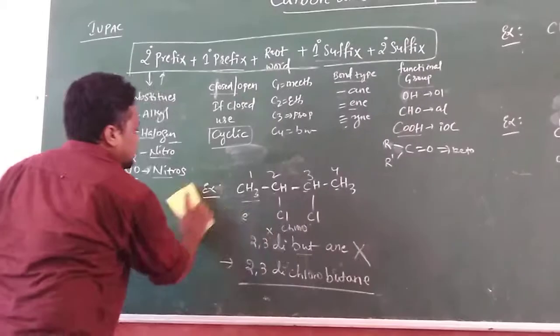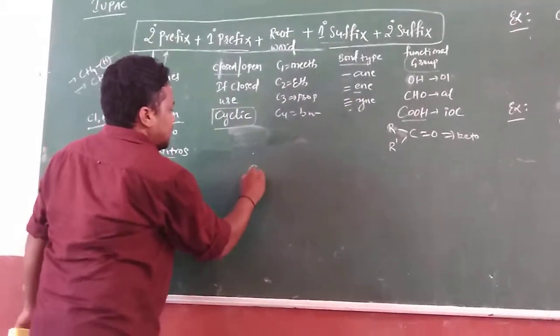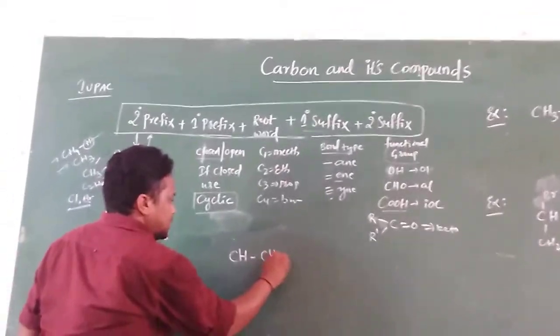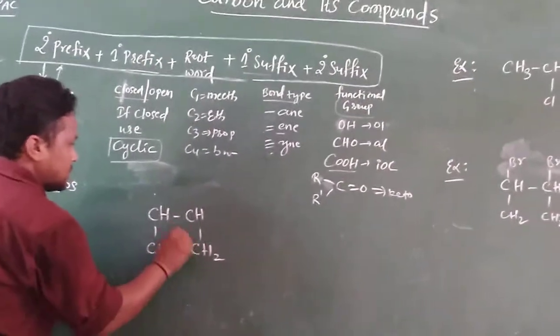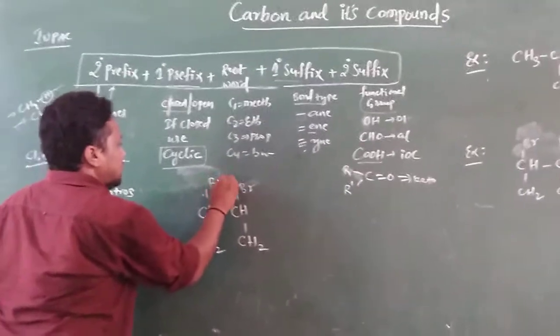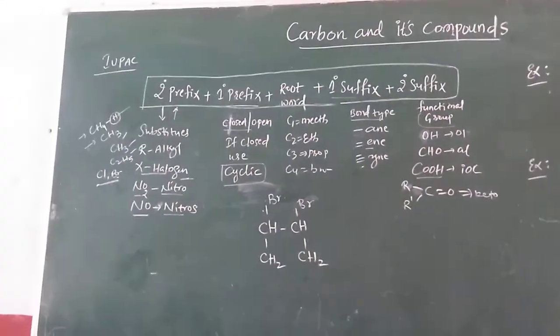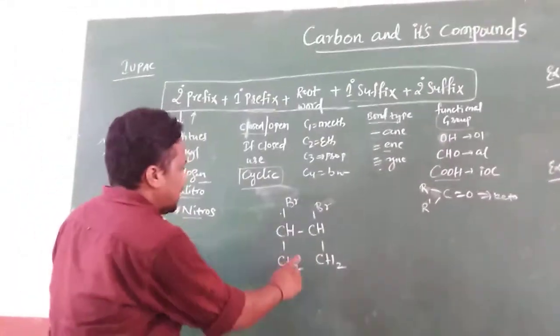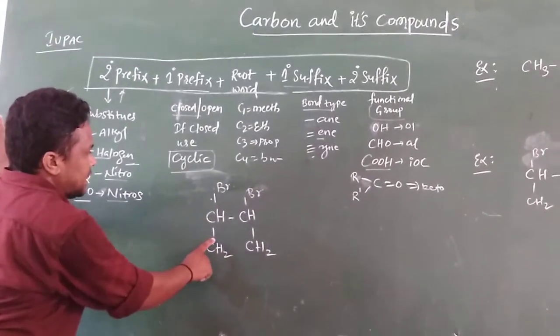Another example. Suppose the chemical structure is like this: CH2, next CH2, next Br, bromine, and next bromine. Here this is 1, 2. Right. How many carbons are there here?